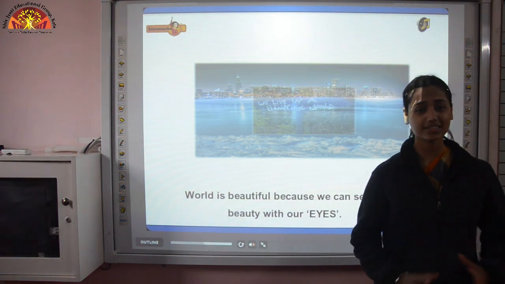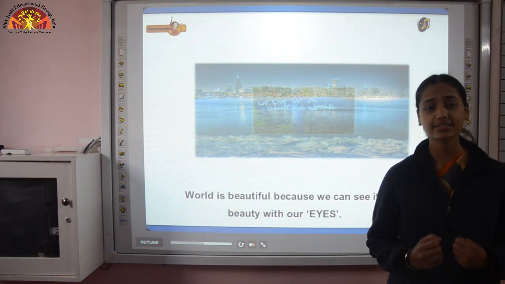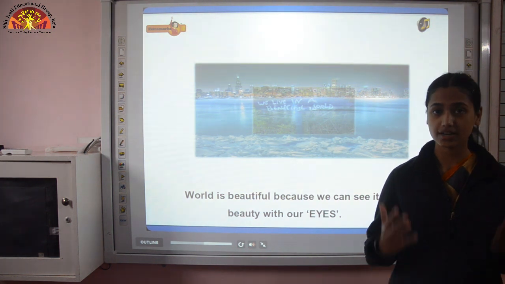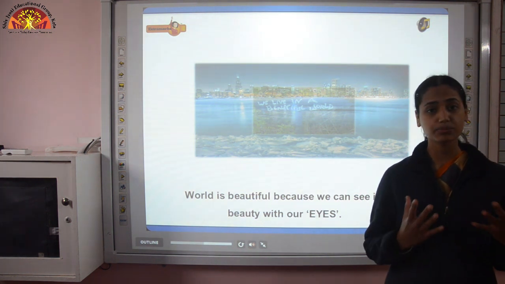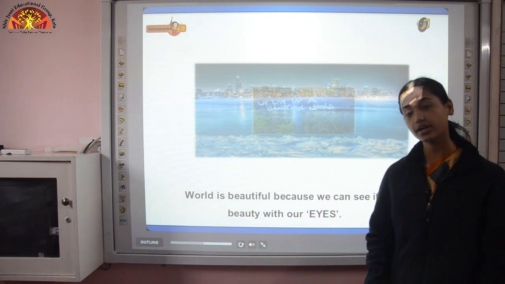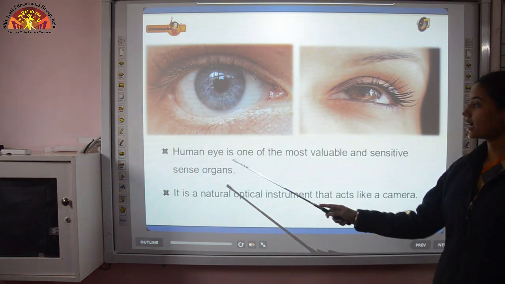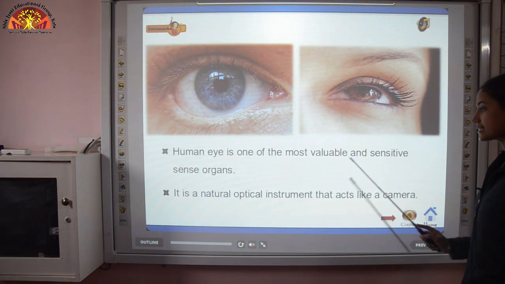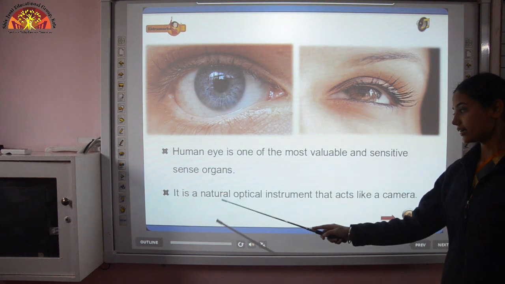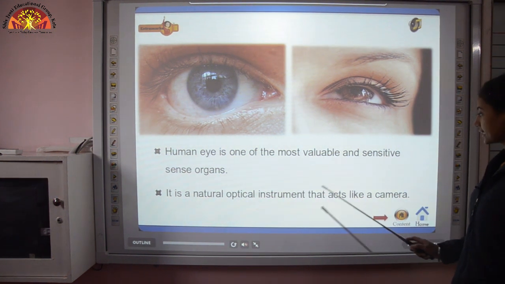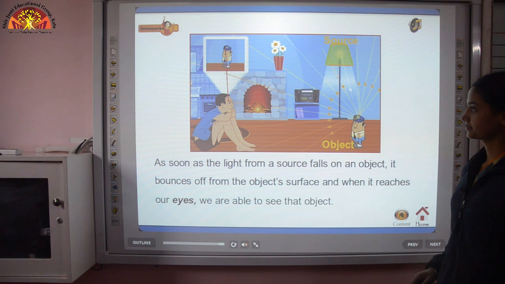You know that God is an artist. He gave us a natural optical instrument which is our eyes, and we see this beautiful world with the help of our eyes. Human eye is one of the most valuable and sensitive sense organs. It is a natural optical instrument that acts like a camera.